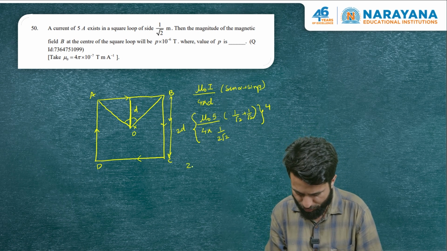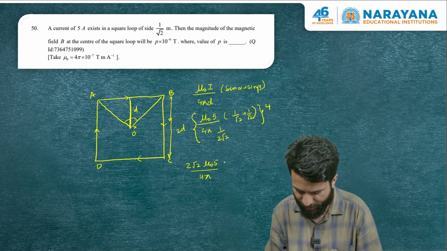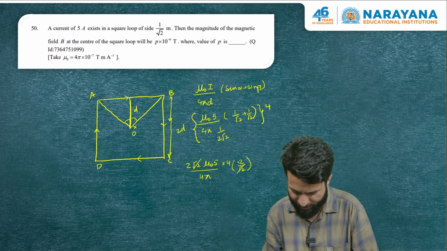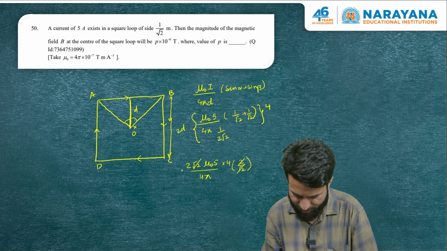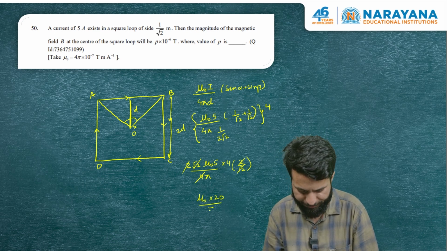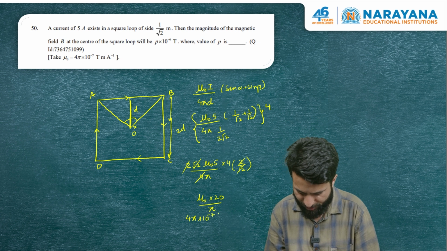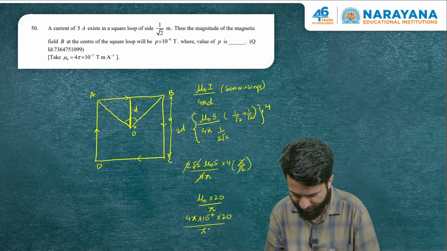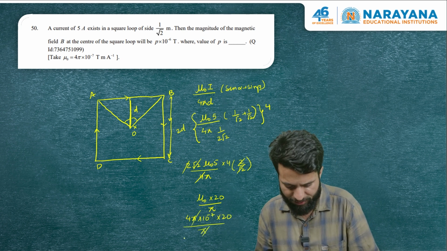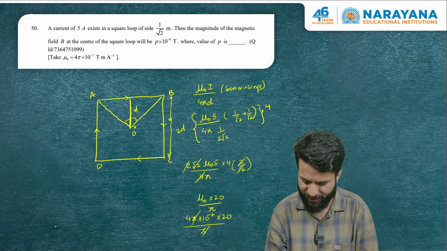So it is 2 root 2 mu naught 5 divided by 4 pi into 4 into 2 by root 2. Root 2 will cancel out. Here this and this will also cancel out. So it is mu naught into 20 by pi. So mu naught itself is 4 pi into 10 power minus 7, into 20 by pi. Pi and pi will cancel out. 8 into 10 power minus 6 seems to be the answer. The answer of this question is 8 into 10 power minus 6.